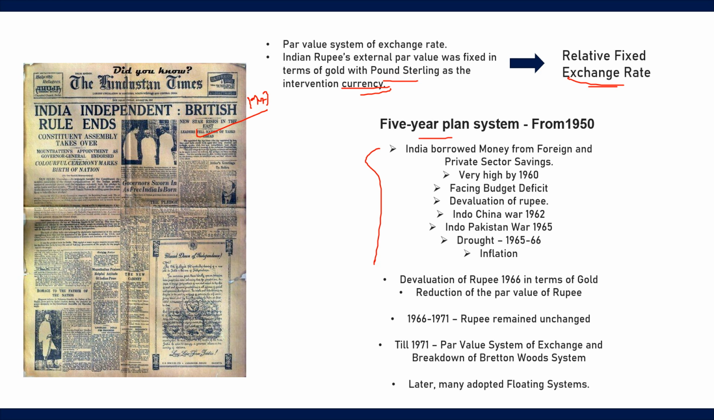Under the 5-year plan system which India started in the year 1950, the Indian government continuously borrowed money from foreign and private sectors. The rate of borrowing and taking loans by the government increased to a very high rate in the year 1960. Also, the Indian government was facing a budget deficit and was not in a state to borrow more, and this resulted in the devaluation of the rupee.